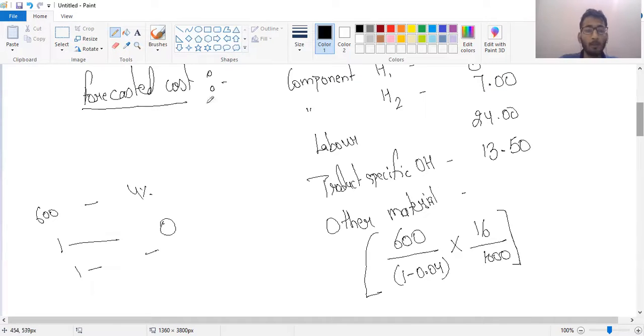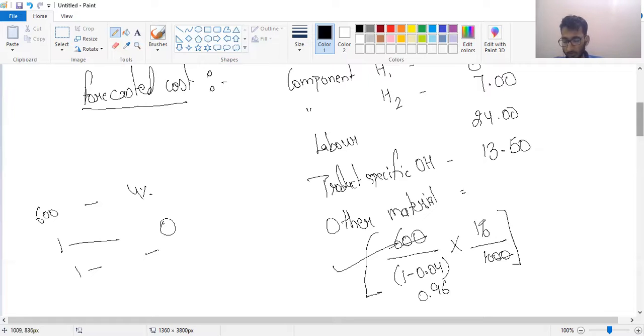I can tell you like that only, but we are not children, that's why I'm not telling you this. I hope you understood this. This concept is easy in my opinion. Still, if you have any problem, contact me separately. So just solve this equation: 600, okay, this is 0.96.